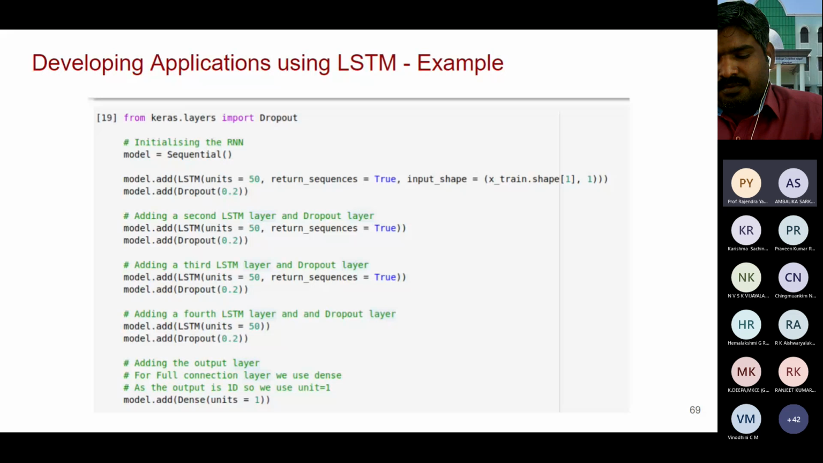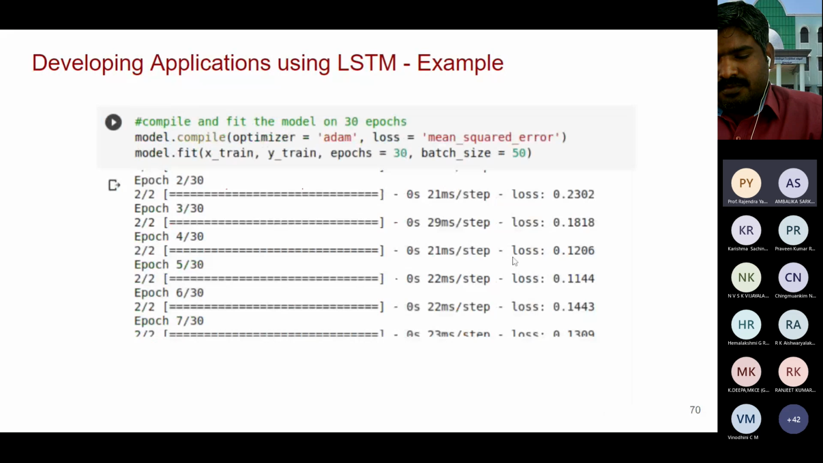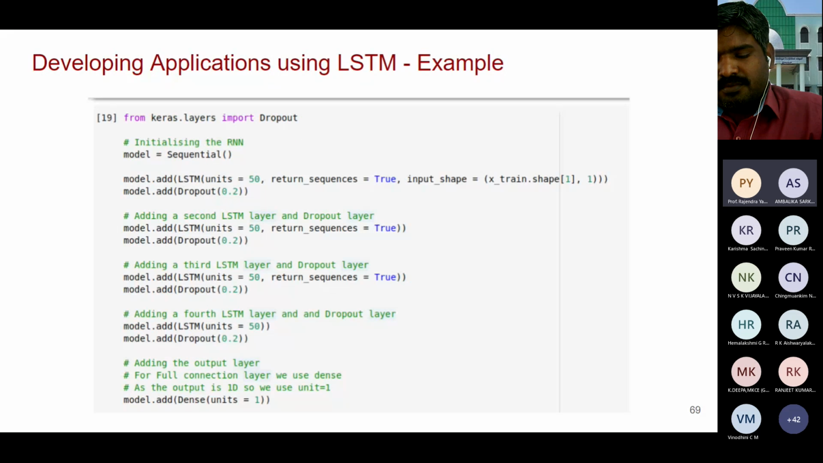This is the first hidden layer. Here for illustration, I added many layers. Then the second hidden layer: same code, model.add, LSTM, units 50, return sequences true. Likewise the second layer, then the third LSTM layer, then the last one, the fourth LSTM layer. Finally, we are going for the output layer.